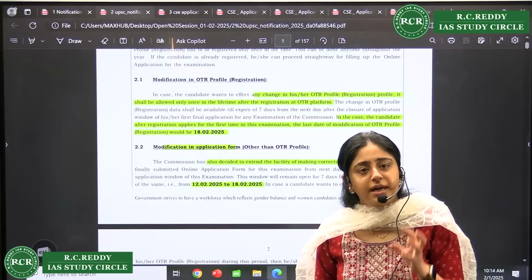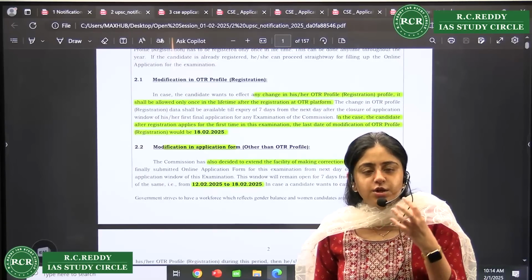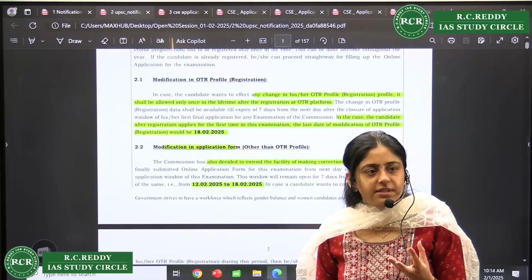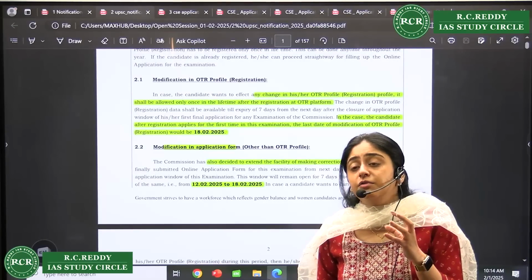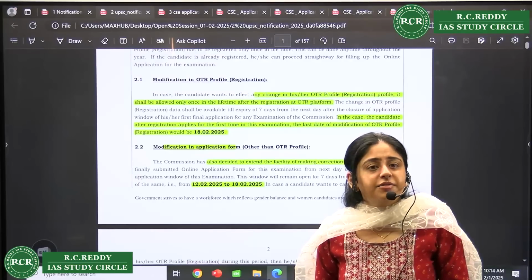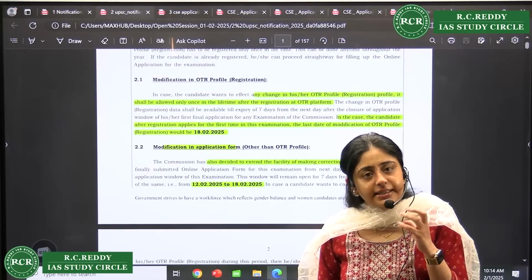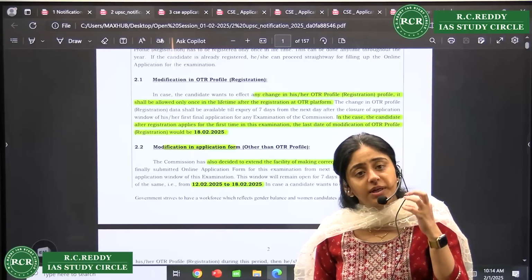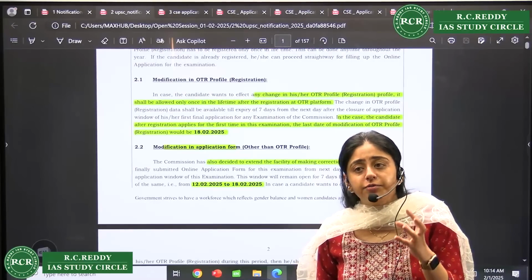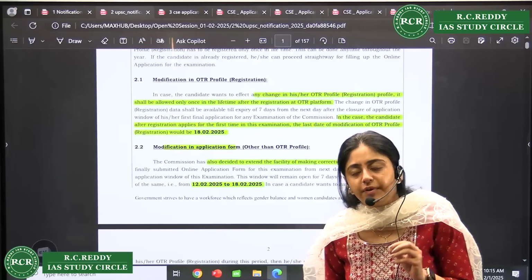It's very important, and especially, I am again reiterating, especially during these times when UPSC is taking extra efforts, right? It is collecting data of around 15 lakh people, in which hardly 15,000 people will be giving the mains. So it is collecting data. It is a tedious job, but it is still doing it, because it doesn't want the next fraud to happen. So be very careful when you are filling.